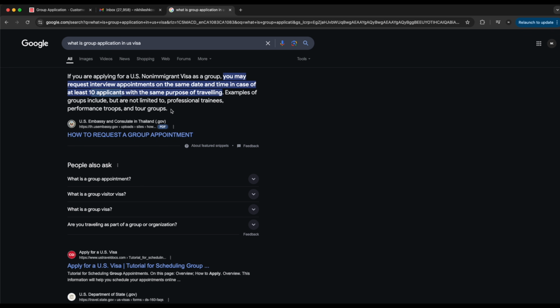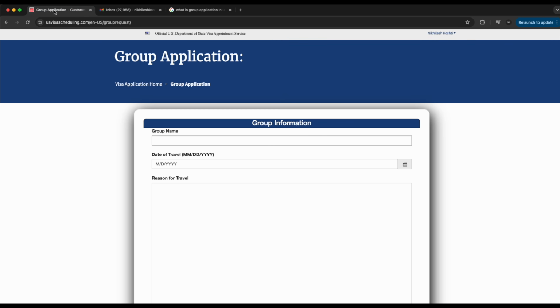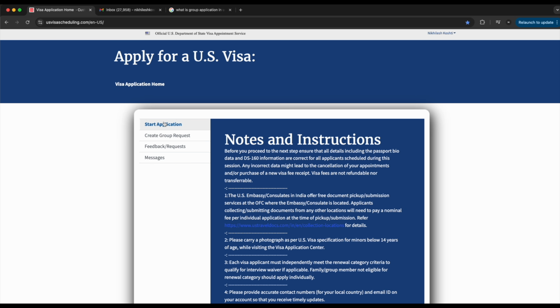For example, your company wants to travel and they are applying as a group, then they use this kind of application where there are at least 10 applicants. So in most cases, if you're applying for your parents or your brothers and sisters, you need to click on the first option, which is start application.